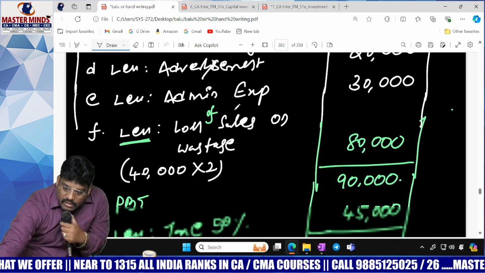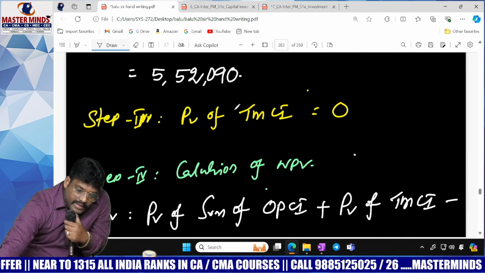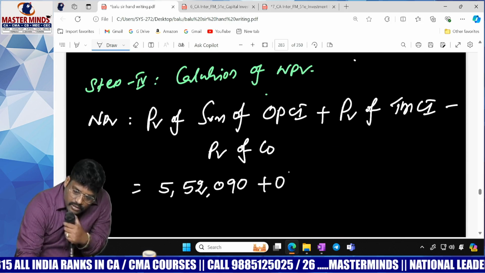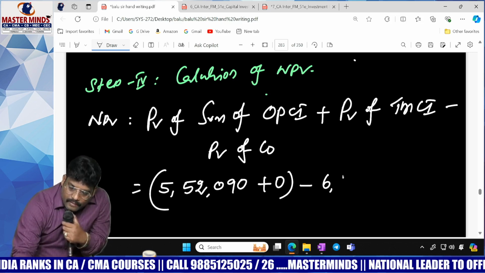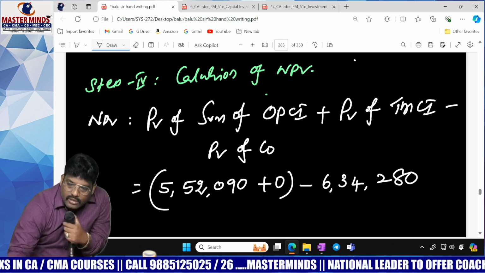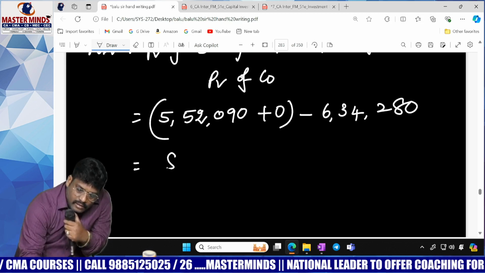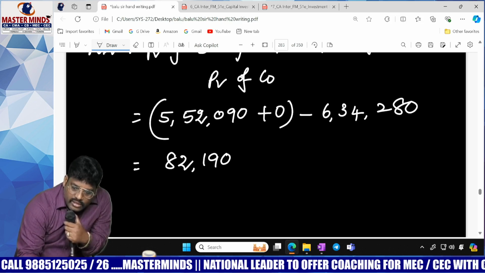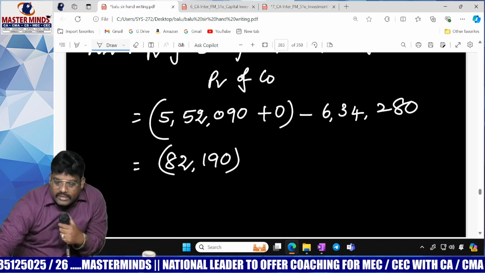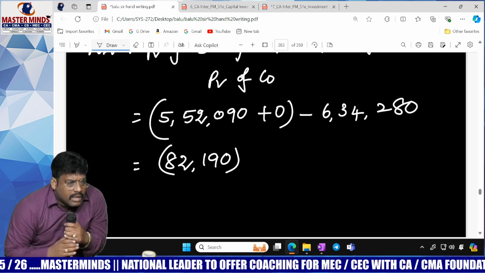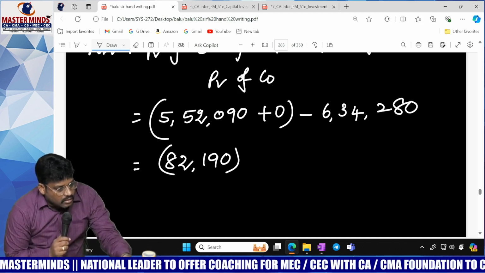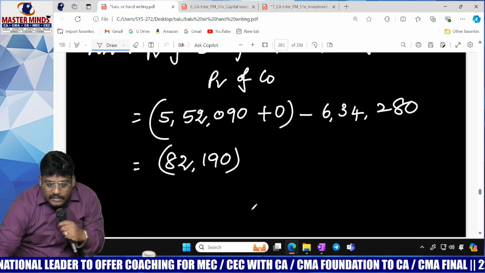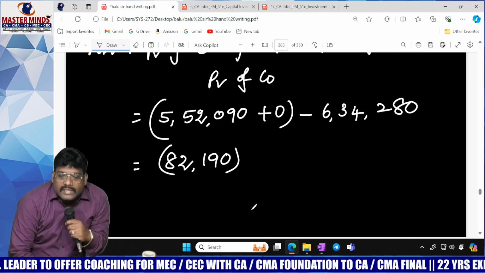That means 5,52,090 plus 0 minus 6,50,000 gives an NPV of negative 82,190. Check the answer; factor value might differ slightly.